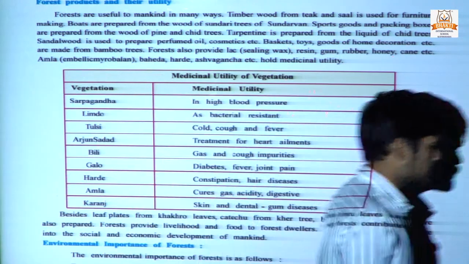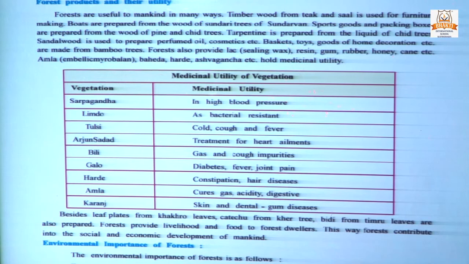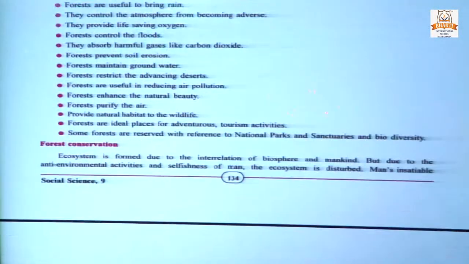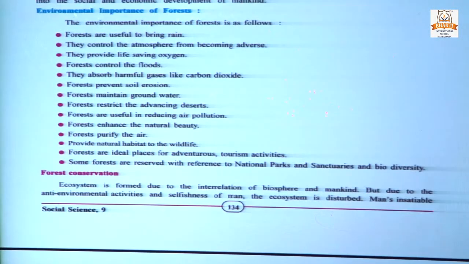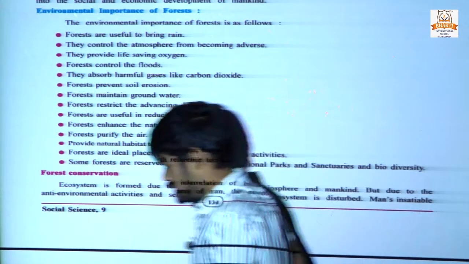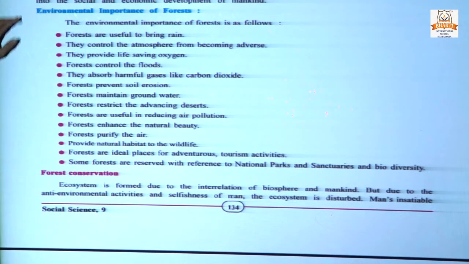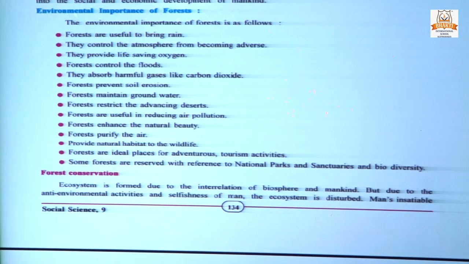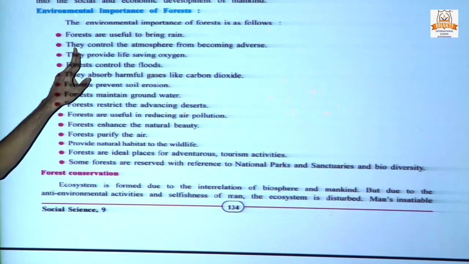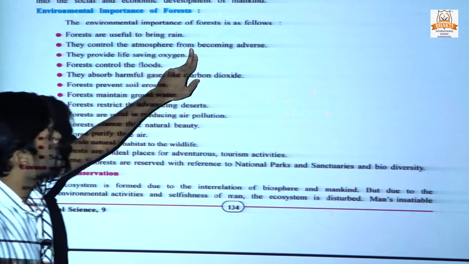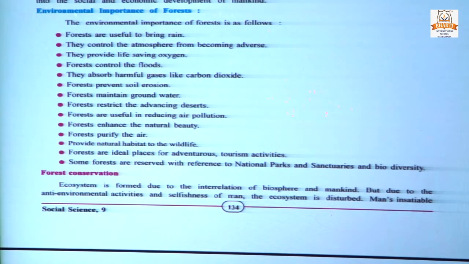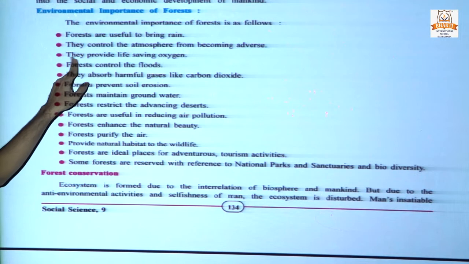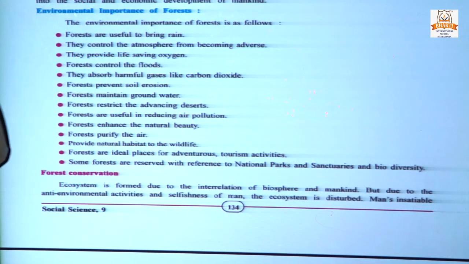What is the environmental importance of forests? We have seen the medicinal utility. Now, what is the environmental importance? First, forests are useful to bring rain. We all know that they control the atmosphere from becoming adverse, they control the polluted atmosphere. Third, they provide life saving oxygen. They provide oxygen and take carbon dioxide from us.